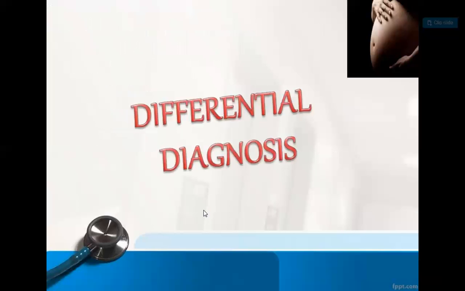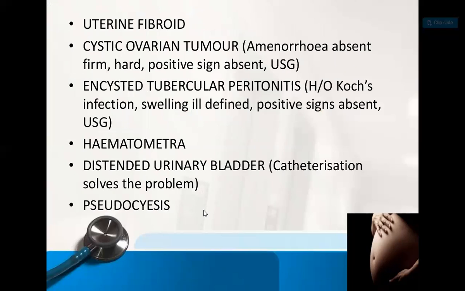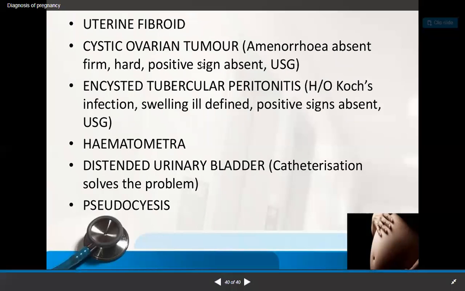And lastly, what is the differential diagnosis? So it may be uterine fibroid, it may be cystic ovarian tumor, it may be tubercular peritonitis, hematoma, and distended urinary bladder. Mainly in case of cystic ovarian tumor and tubercular peritonitis, definitely there is an absence of the positive signs that we have seen up till now.